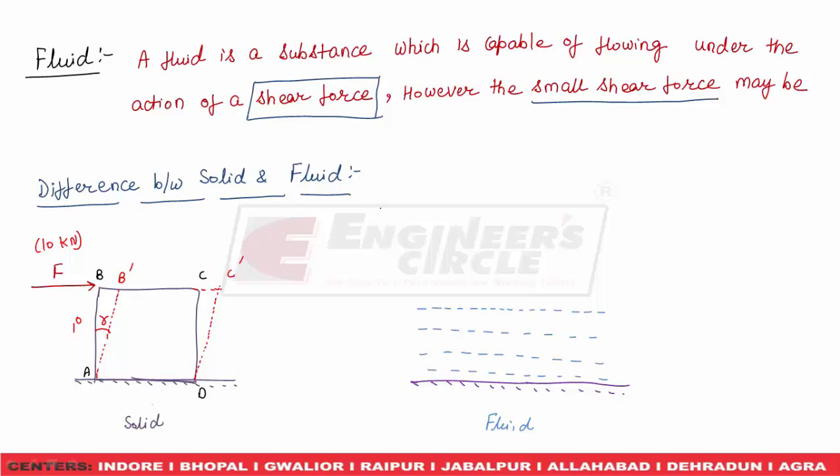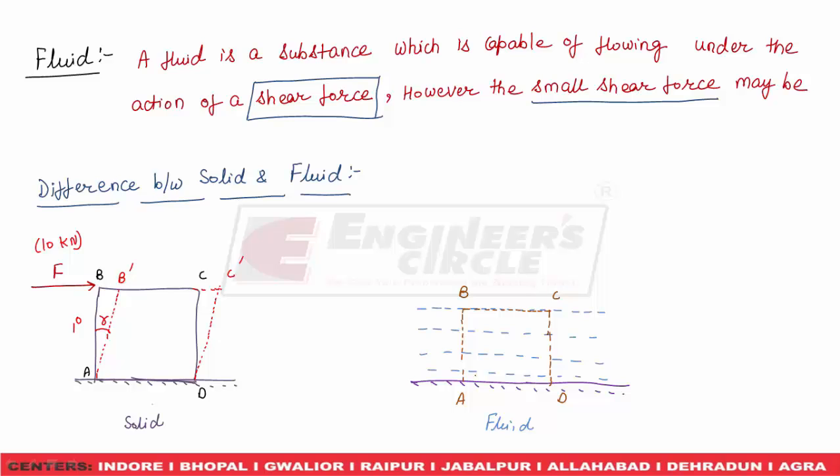I will take two sections in this fluid: one section is A, B, and one section is C and D. As we know from thermodynamics, this A, B, C, D is my control volume, on which our discussion is concerned.